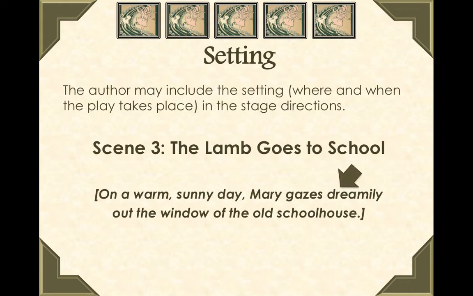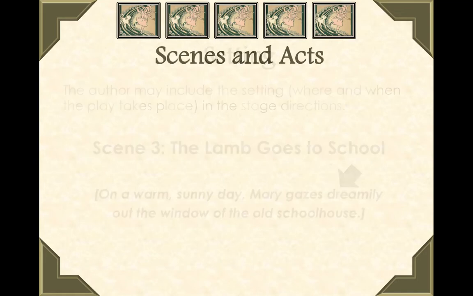Setting. The author can include the setting. In this example about Mary Had a Little Lamb, the setting was, on a warm sunny day, Mary gazes dreamily out of the window of the old schoolhouse. So there you see where. It's at the old schoolhouse. And you see when. It was a warm, sunny day. So both elements of setting, where and when, were mentioned.